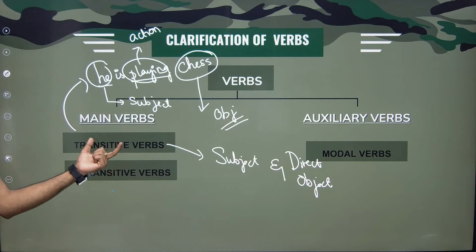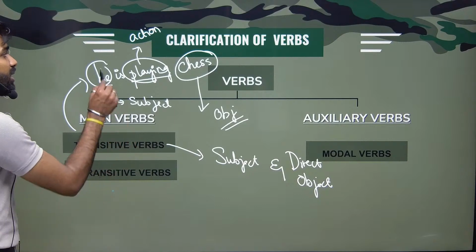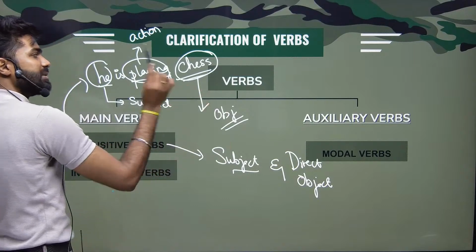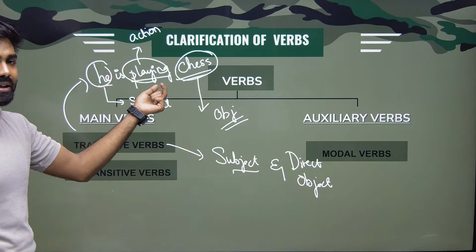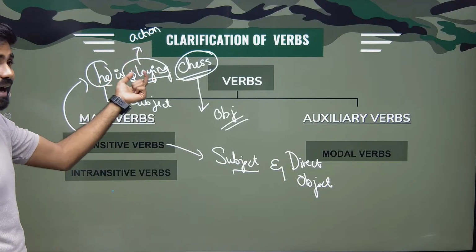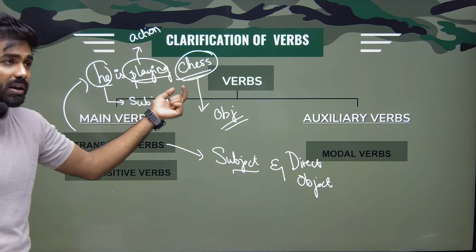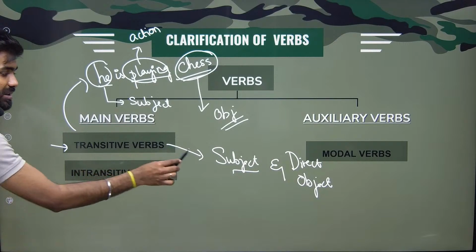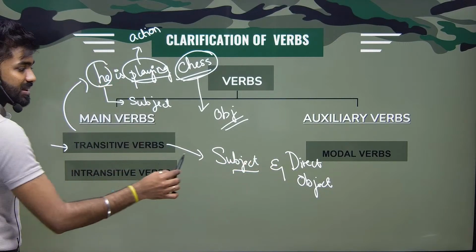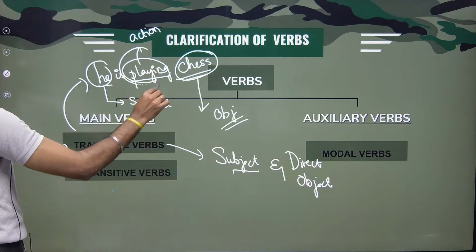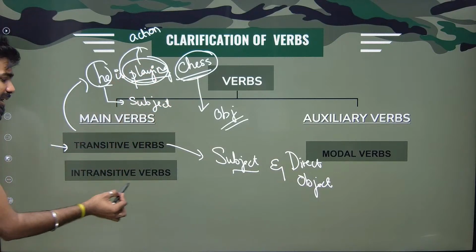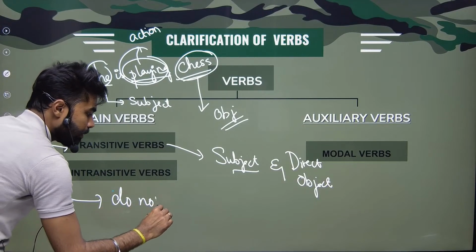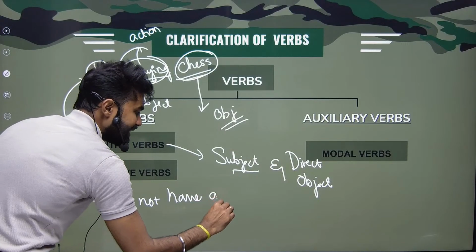So what are transitive verbs? Transitive verbs are those verbs, okay, which will have a subject in a sentence and it will also have a direct object or just an object in the sentence. For example, he is playing chess. He is my subject. Playing is the action. Who is receiving the action? What is he playing? He's playing chess. So chess will be my object. So any statement which is having a subject and direct object, we can call the verb as transitive verbs. All right. So what are intransitive verbs then, sir? Intransitive verb means they do not have any objects.